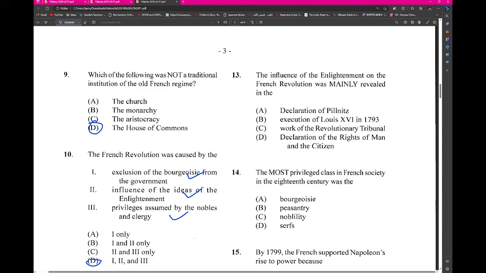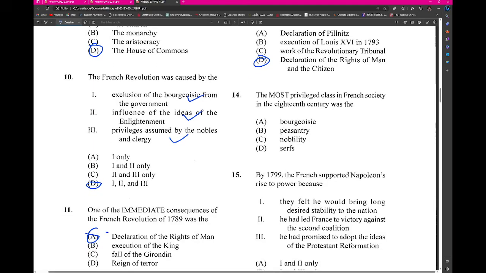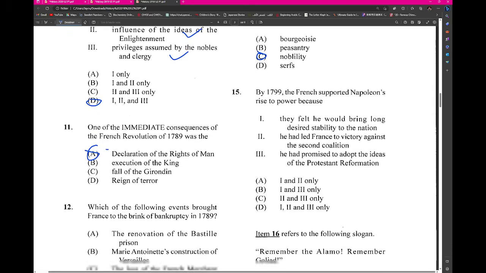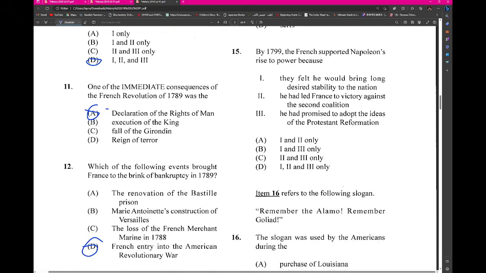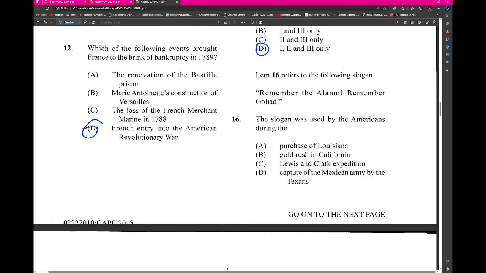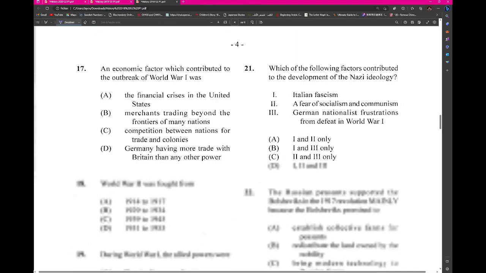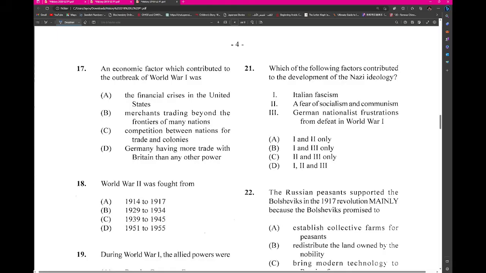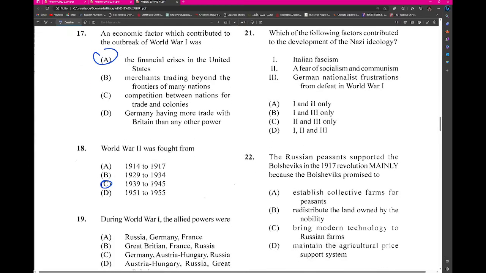The influence of the Enlightenment on the French Revolution was mainly revealed by the Declaration of Rights of Man. The most privileged class in French society in the 18th century were the nobility. In 1799, the French supported Napoleon's rise to power because of all 3. Remember the Alamo, remember the Goliad was the capture of the Mexican army by the Texans. The economic factor which contributed to the outbreak of World War I was the financial crisis in the United States. World War II was 1939 to 1945.